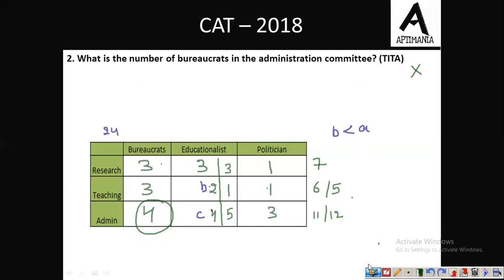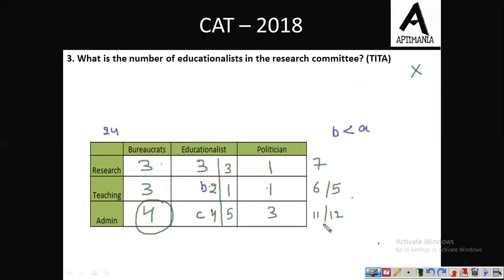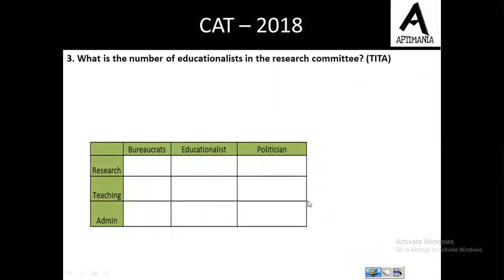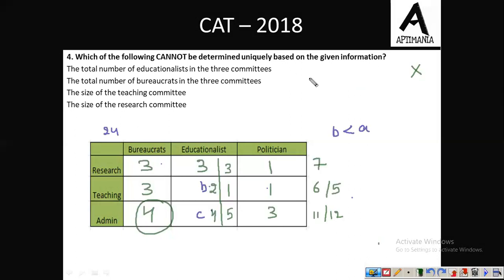Fine. Now moving to the third question of this set. What is the number of educationalists in research committee? See, educationalists in research committee is 3 only. कोई सा भी केस लेते हैं, educationalists in research committee will be 3 only. So the correct answer to this question is 3. And the last question of this set. Which of the following cannot be determined uniquely based on the given information?